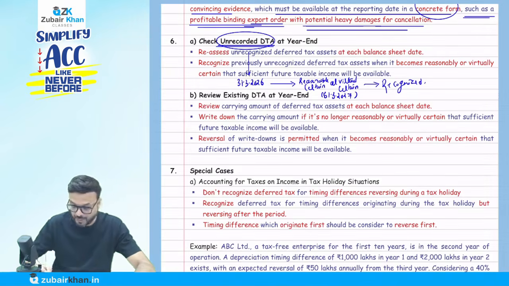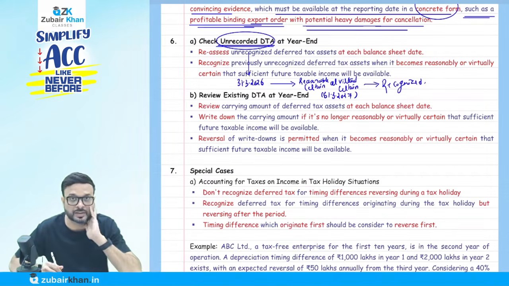Why? Because I am now reasonably or virtually certain, whatever the case. So we have to reassess the unrecognized deferred tax asset at each balance sheet. We didn't recognize it because we were not virtually or reasonably certain. We recognize the previously unrecognized deferred tax asset when it becomes reasonably or virtually certain that sufficient future taxable income will be available. You got the point? That is what they are saying.